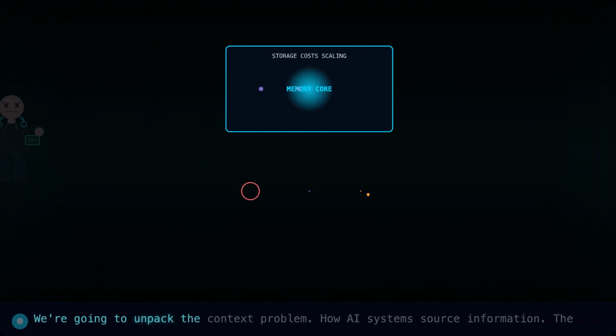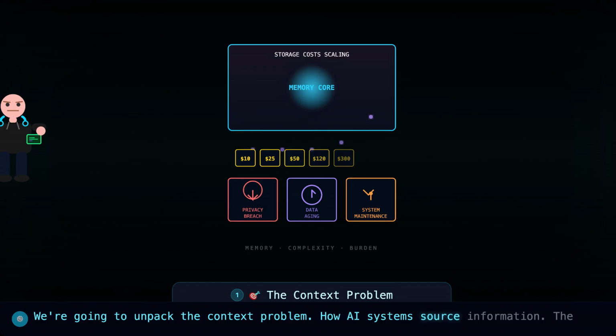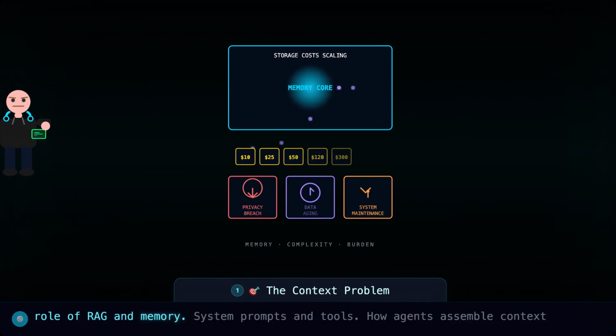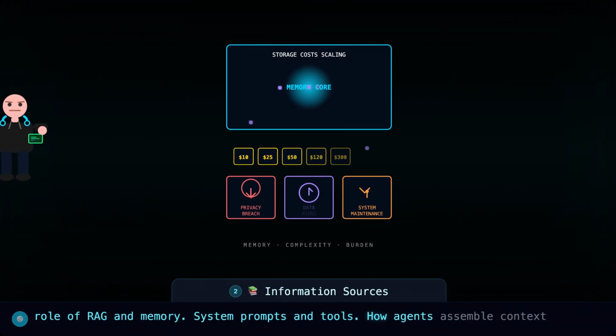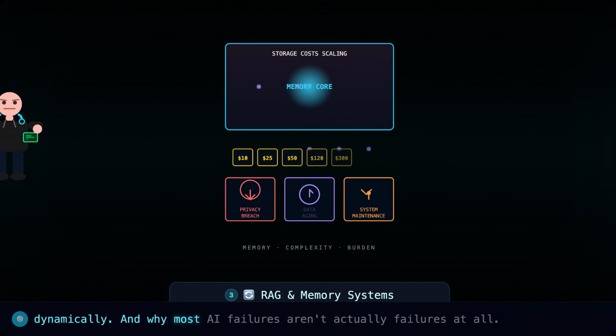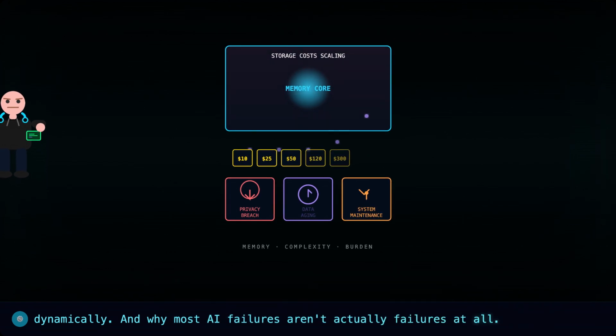This is the single most important concept in modern AI systems, and most people completely miss it. We're going to unpack the context problem, how AI systems source information, the role of RAG in memory, system prompts and tools, how agents assemble context dynamically, and why most AI failures aren't actually failures at all.